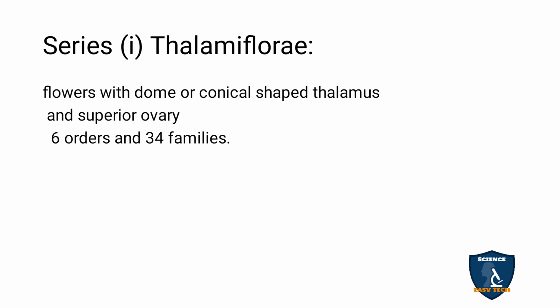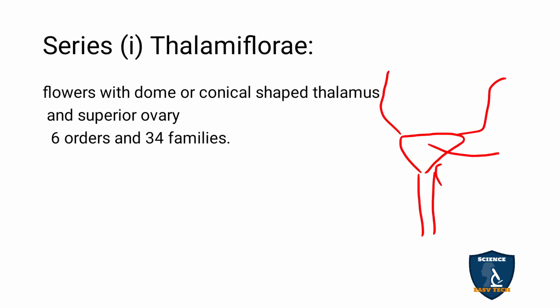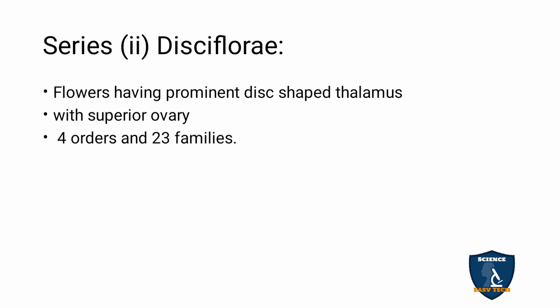In thalamiflorae, the thalamus is the stalk. On the stalk, the floral parts, that is calyx and corolla, are arranged. This portion is called the thalamus. Here the thalamus is dome shaped or cone shaped. Such thalamus-bearing flowers are called thalamiflorae, and here the ovary is superior. It contains 6 orders and 34 families.